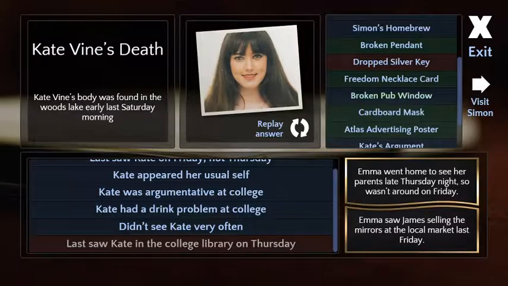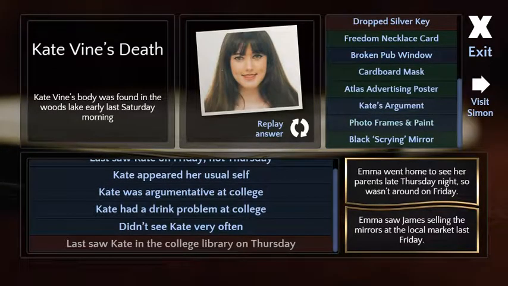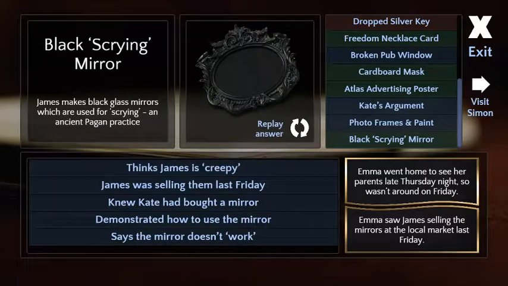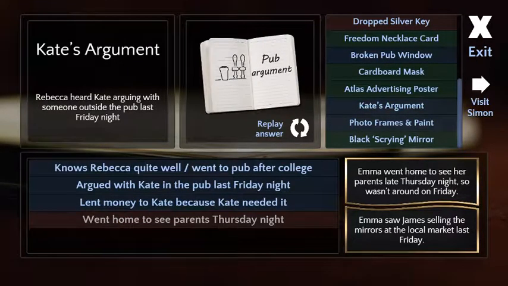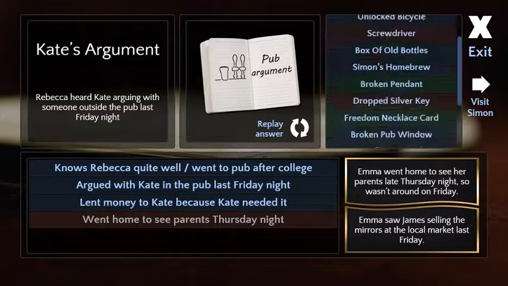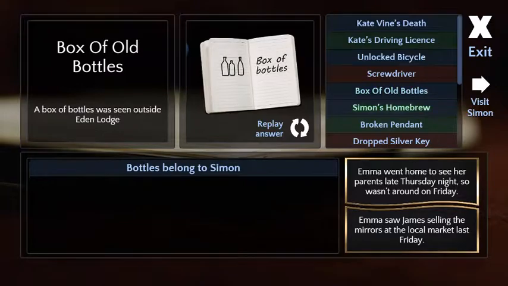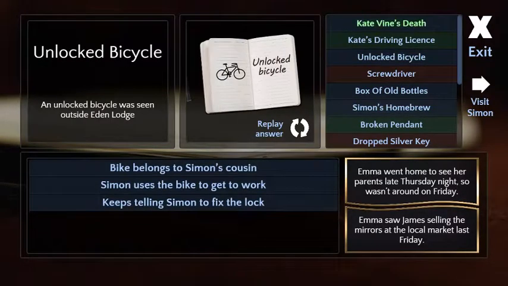Okay, so we got some more info there now, which is good. Emma demonstrated how to use the mirror, says the mirror doesn't work. Yeah, so she gave Kate money, argued with her at the pub. So we could ask Rebecca about that, because she covered for her, right? She said she didn't know it was Emma, but she thought it was Kate? Yeah. It's all adding up, falling into place. That's all for the moment. Thank you.